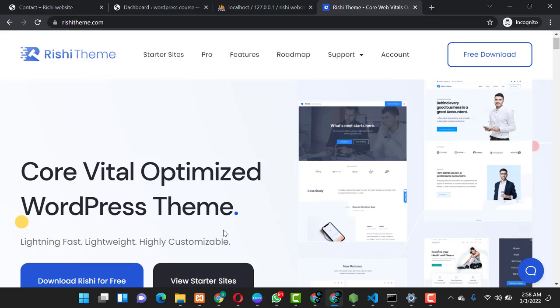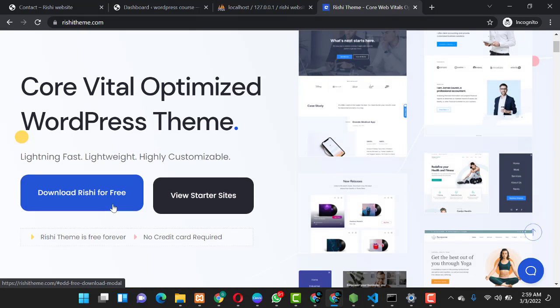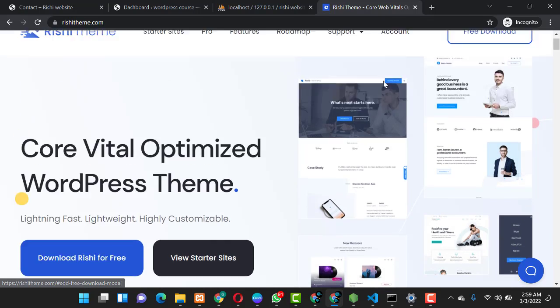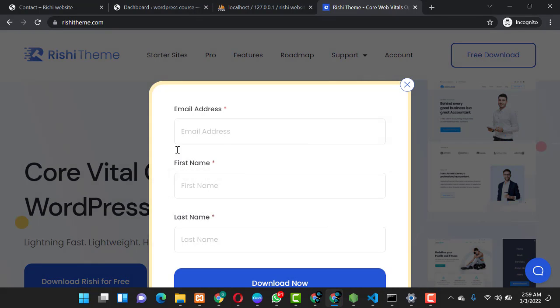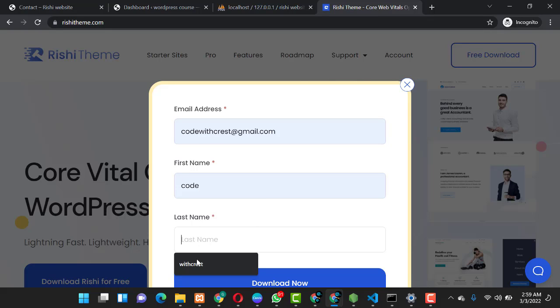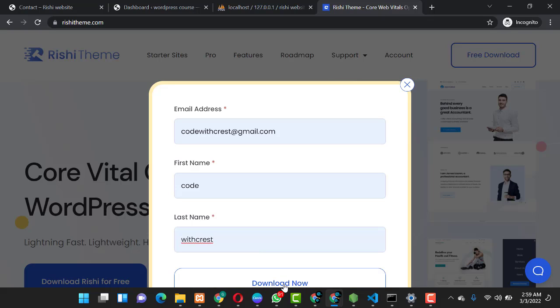You can come over here and go to the top. You can either download the Rishi theme over here where I'm hovering my mouse, or you can also check it here. So you click on download. When you click on download, this interface comes out where you are asked to input your email. So I'll just put codewithcrest@gmail.com, and for your first name, let me write Code, and last name Crest, and I click on the download now button.